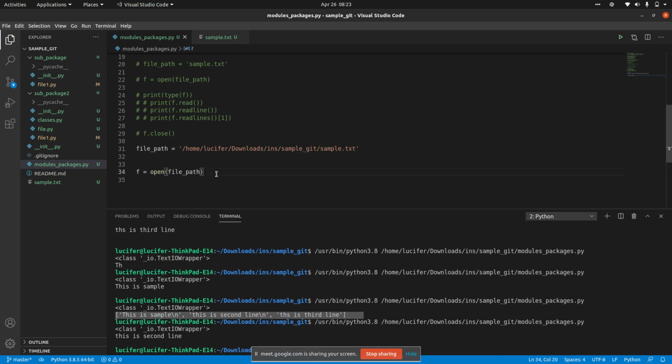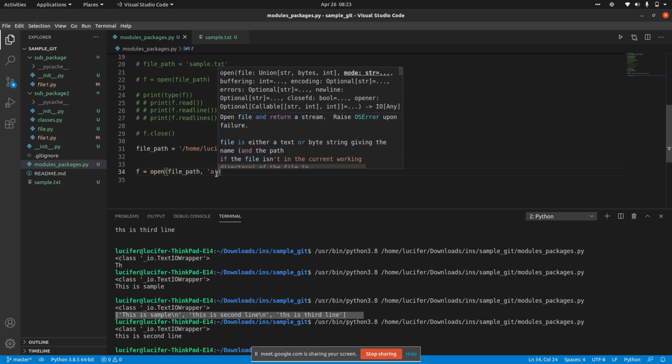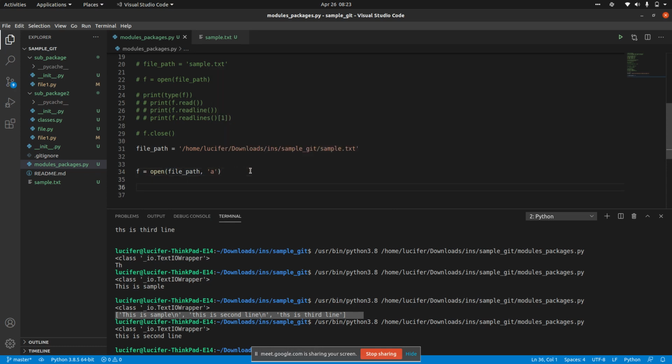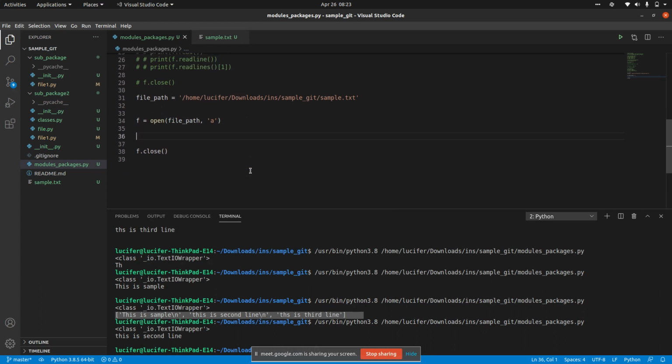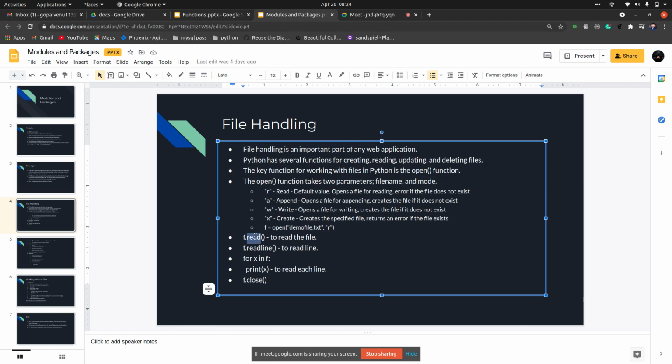Now I am opening the file path with append mode. Append mode is A, and you will also have to close the file. Now in between that you can write into the file. We don't only have one method, you don't have dot append or dot write. You can see we only have read, so these are all the things for reading.